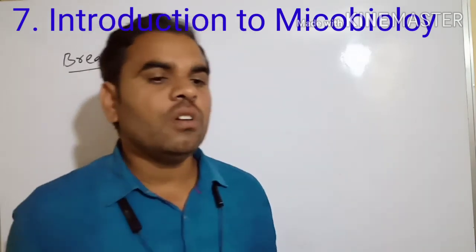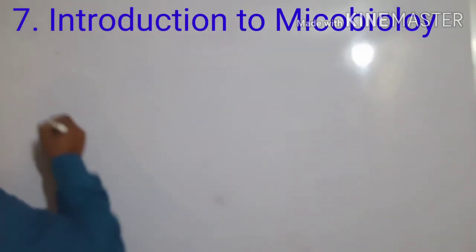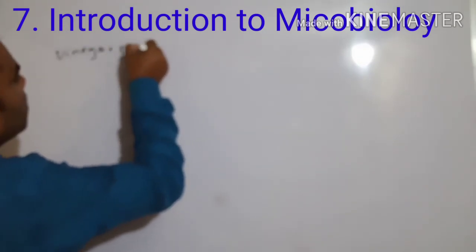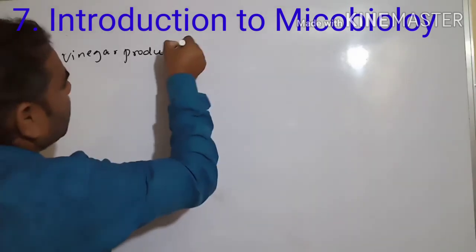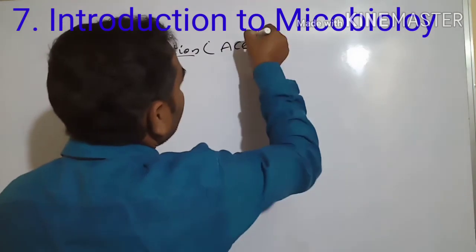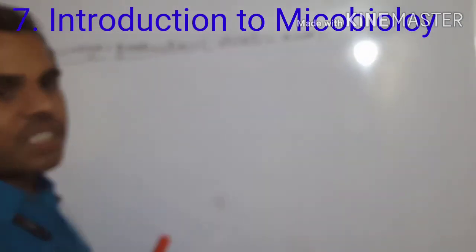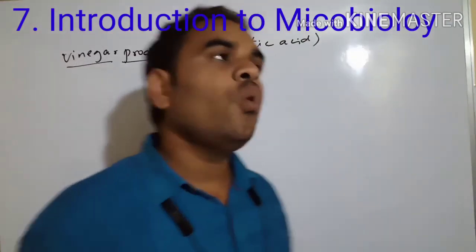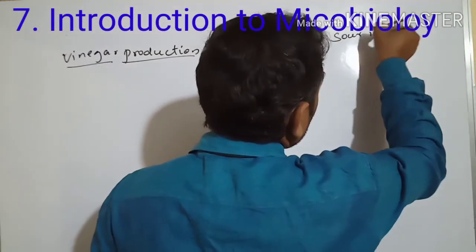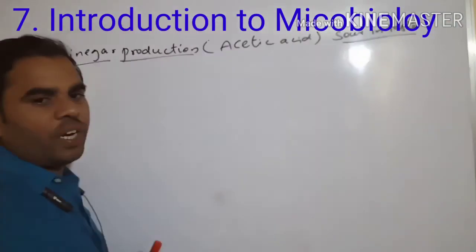See, next we have to learn about vinegar production. What is vinegar? Acetic acid. In acetic acid, we have to see that it is sour in taste. Acetic acid is sour in taste.